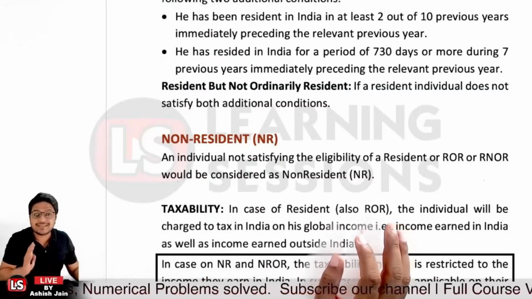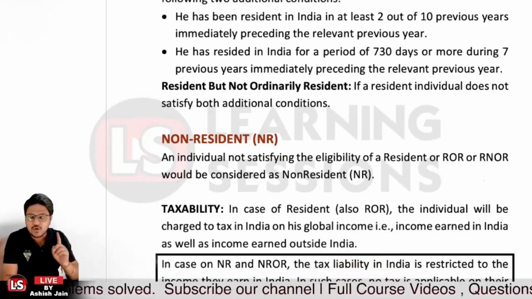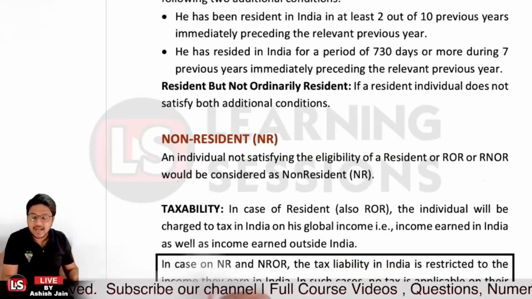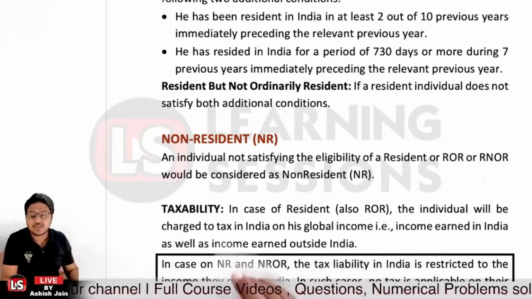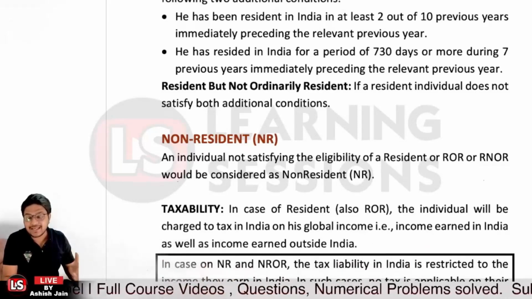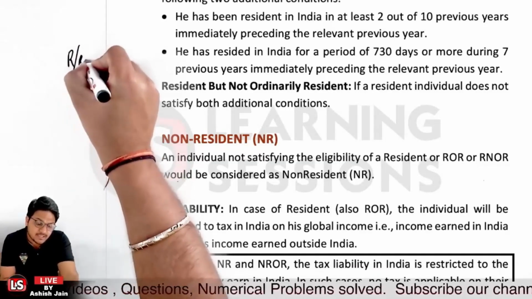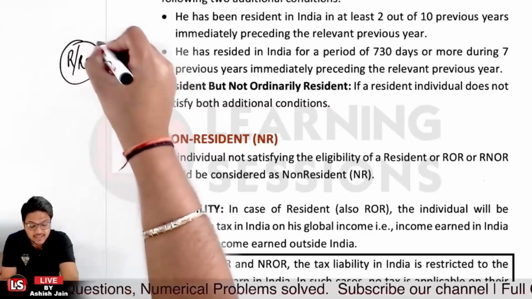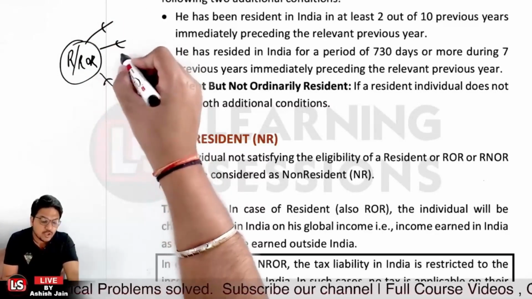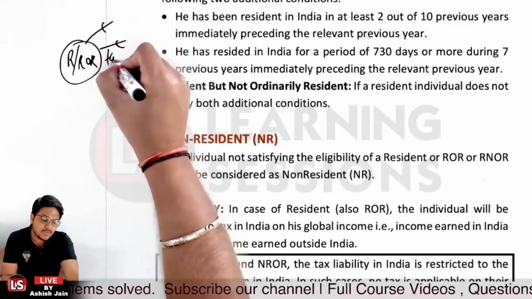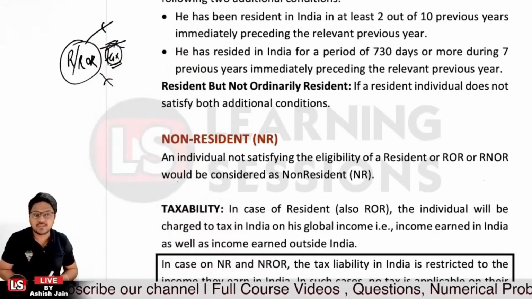And further, if we talk about the taxability, in case of a person who is resident and also ordinarily resident in India, tax is to be charged on the global income. Let's say if you are a resident, ordinary resident in India, whatever global income you have, even if you are earning from external sources, you will be charged tax on those sources also, right?